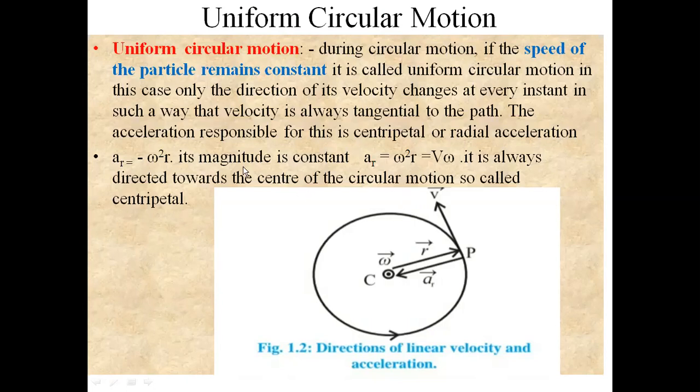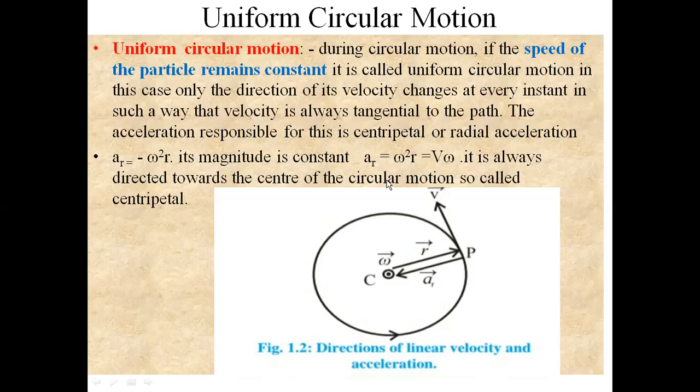The magnitude of such a force in circular motion is nothing but the radial component of acceleration, and its magnitude is equal to omega square r. So the centripetal or radial acceleration is equal to omega square r. We know that the acceleration in circular motion is v omega, which is omega square r, equal to v into omega. It is always directed toward the center of the circle.